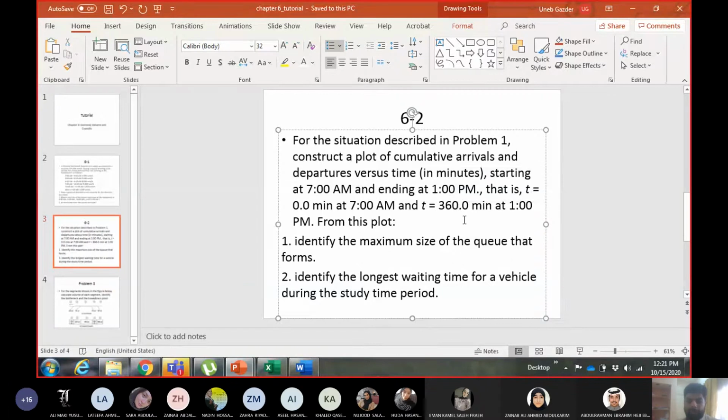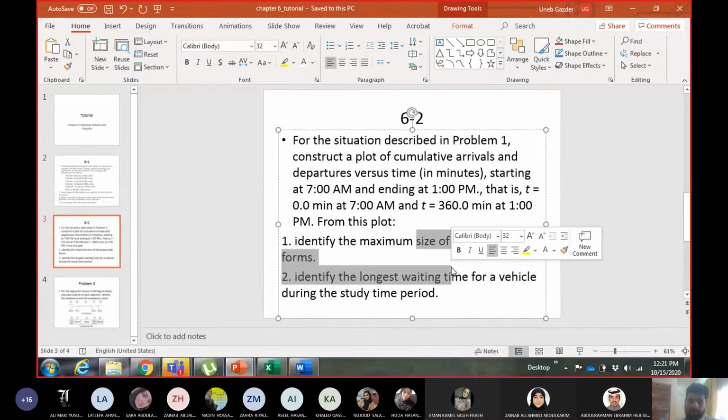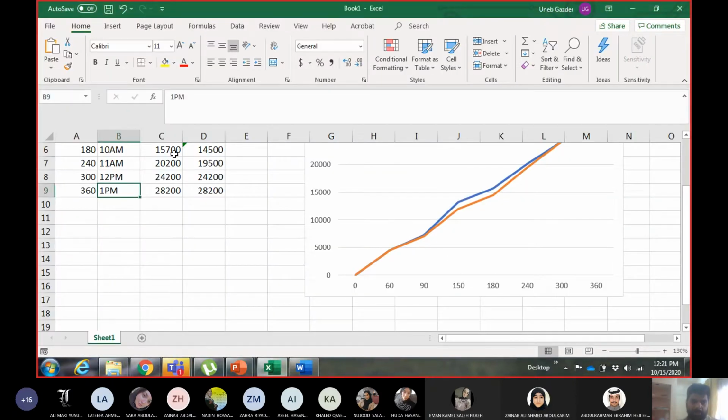Let me first of all plot it, then I will answer these two questions from the graph. I'm trying to take you through a uniform approach. We did it in the class using the graphs. You will do it here again using the graphs, so it will become easier for you to tackle any case. I've already calculated the values, and I will show you how I calculate them.